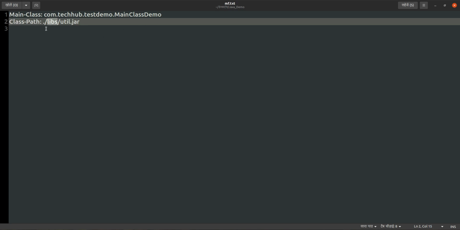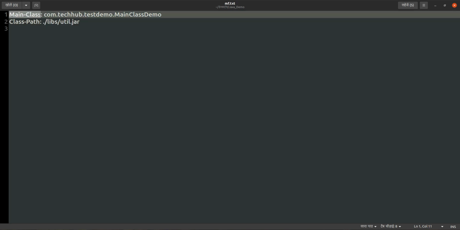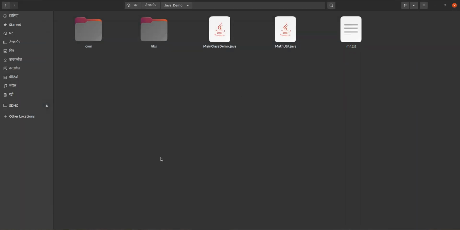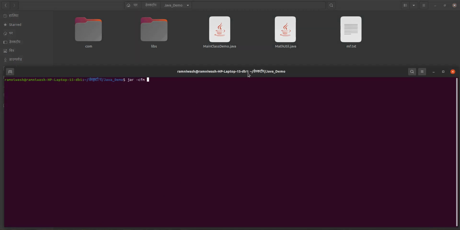Currently under libs, in this present directory, utl.jar should be there. It will consider that one. So we are adding two key value pairs here: one is main class, and another is class path, and that is our manifest file. So we are creating it here with cfm, and we have to specify our manifest file here.